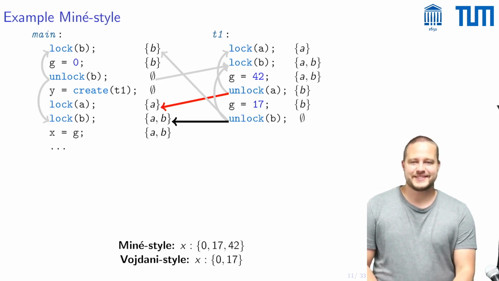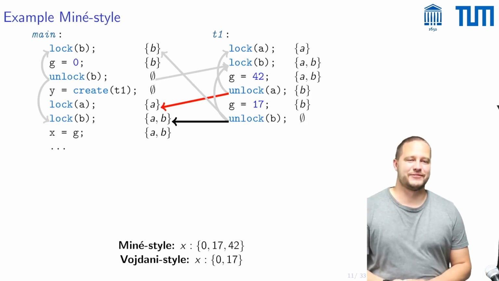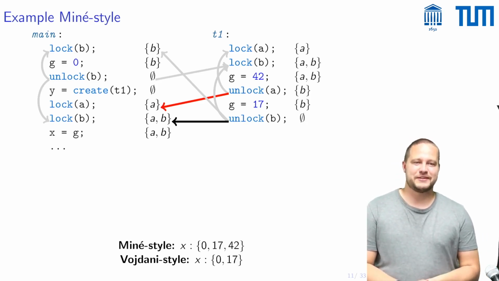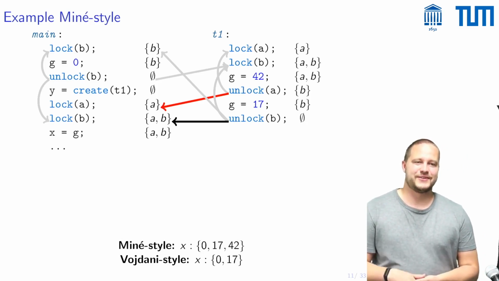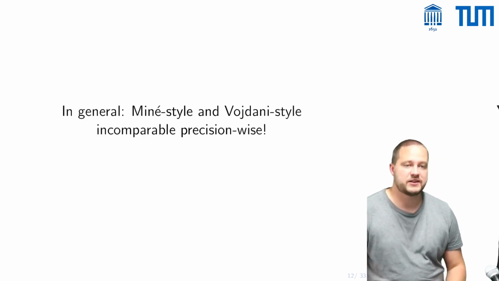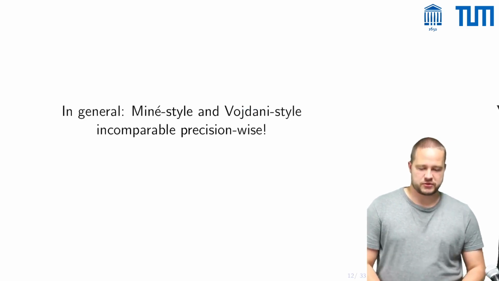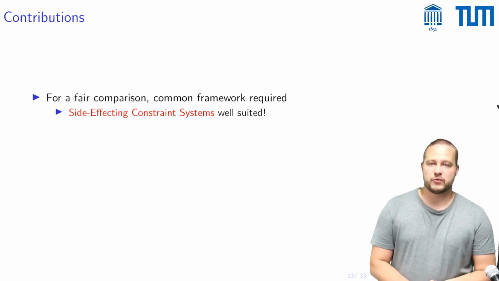So what is quite interesting here is that in this case, this Miné style analysis is actually less precise than the Vojdani style of analysis. This is not purely a coincidence, but we have in fact sort of maliciously constructed this example to highlight an insight that we had, namely that this Miné style analysis and the Vojdani style of analysis are actually incomparable when it comes to precision. This insight was the jumping off point for the rest of our work.